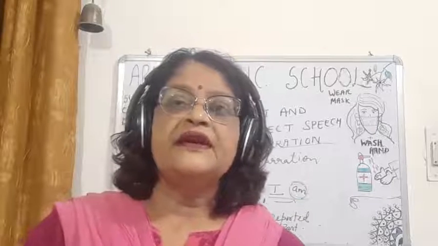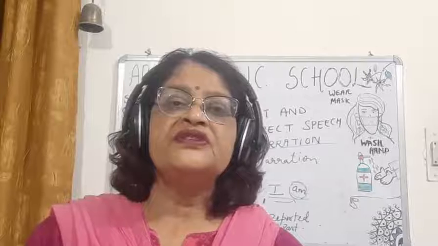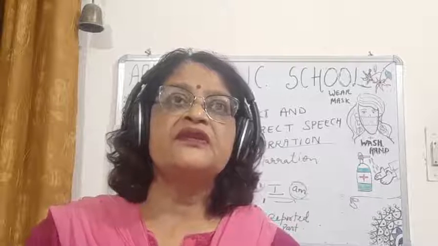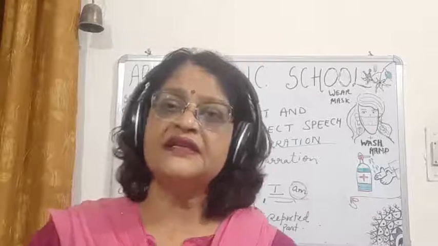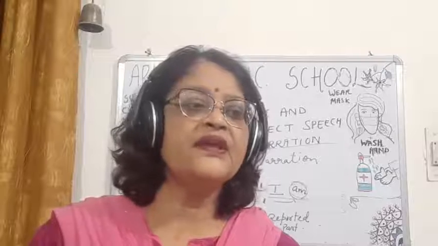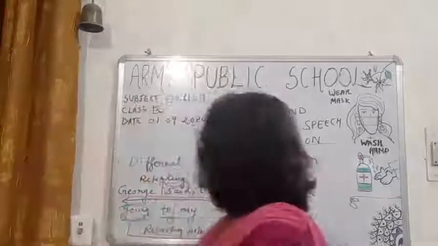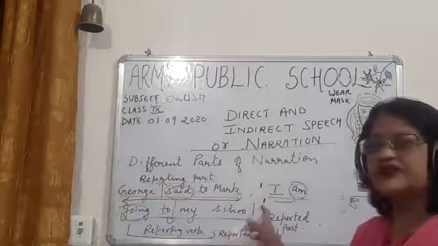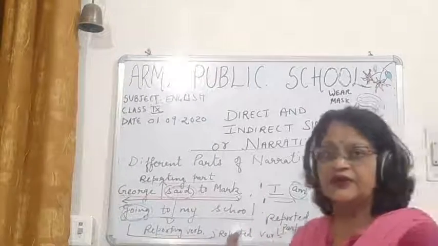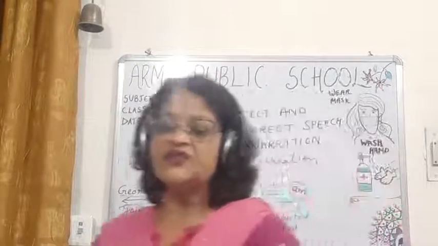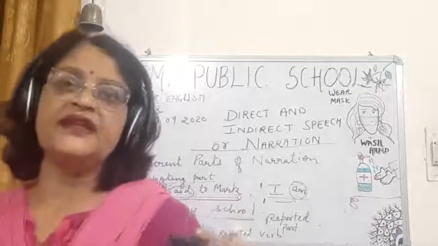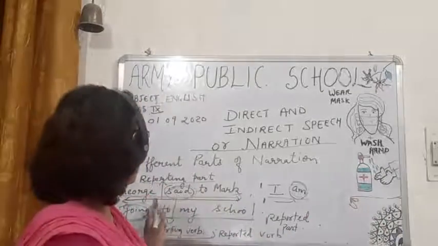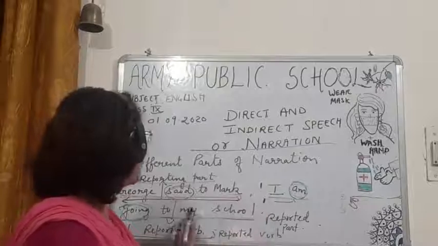Now, what is indirect speech? Indirect speech is when we tell something that was said. Suppose, like here you can see, George said to Mark, "I am going to my school." This is direct speech. It is written in inverted commas. But if you tell the same thing to anybody else, you will say, George told Mark that he was going to his school.